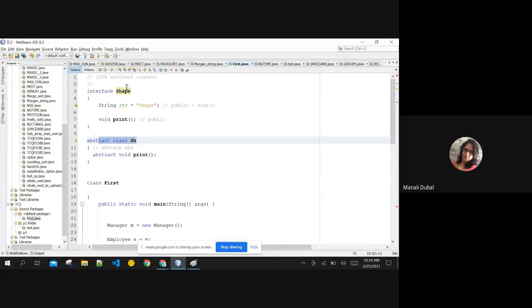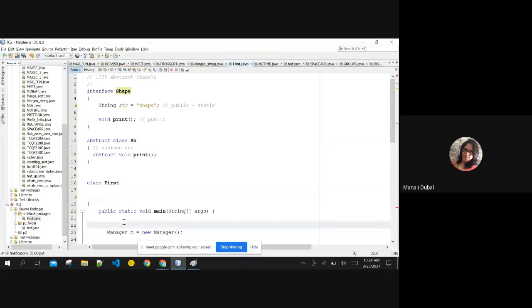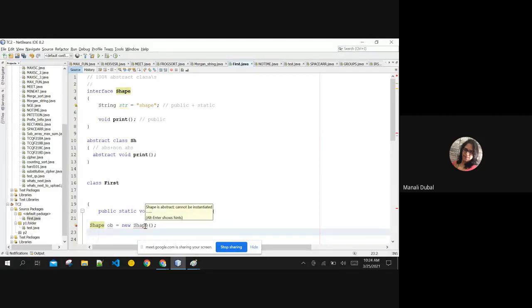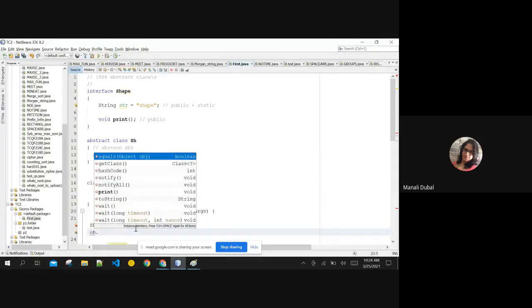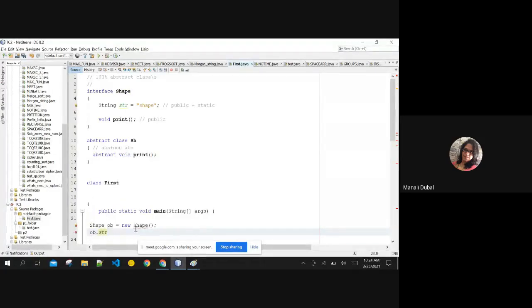If object creation is not possible, meaning I cannot write something like this, I1 ob equals new I1. Sorry, the name of this is shape, okay? If I am unable to create the object, see, it cannot be instantiated. If I am unable to create the object, I cannot access it like str, right? With object, we usually access the method.